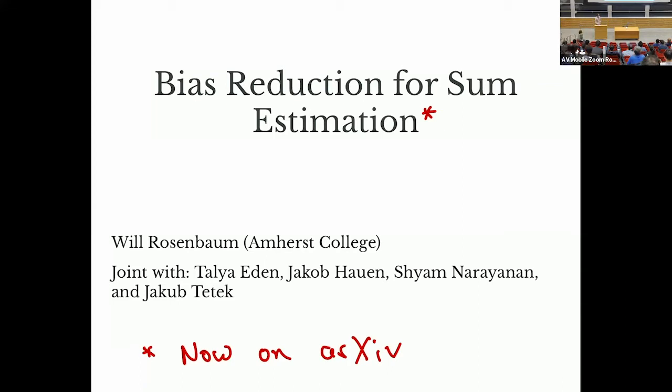Awesome, thank you. Right, so like Sesh, this is my first time talking at MIT. And also like Sesh, this is my first in-person workshop since COVID started. So I guess that's the session of new experiences. So yeah, I'm Will Rosenbaum.